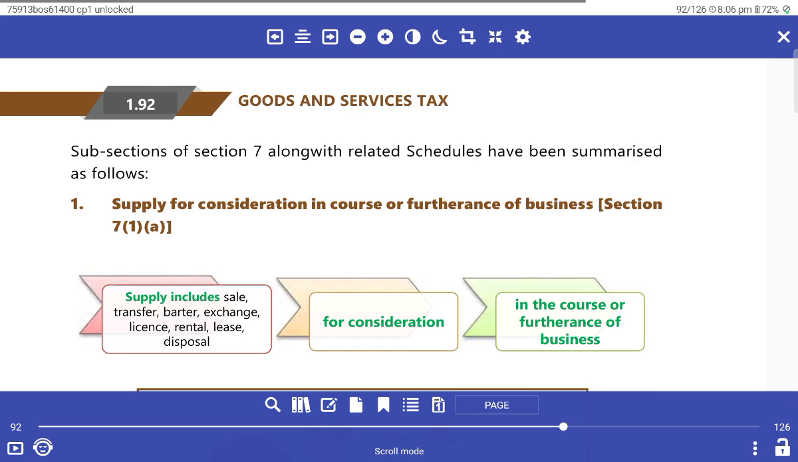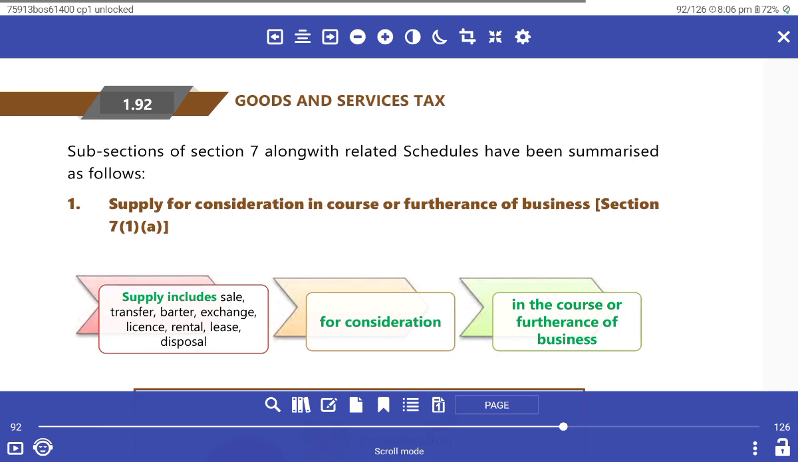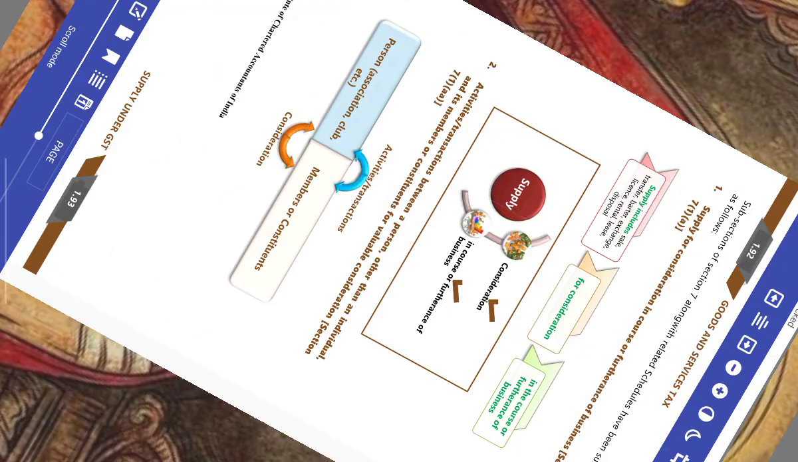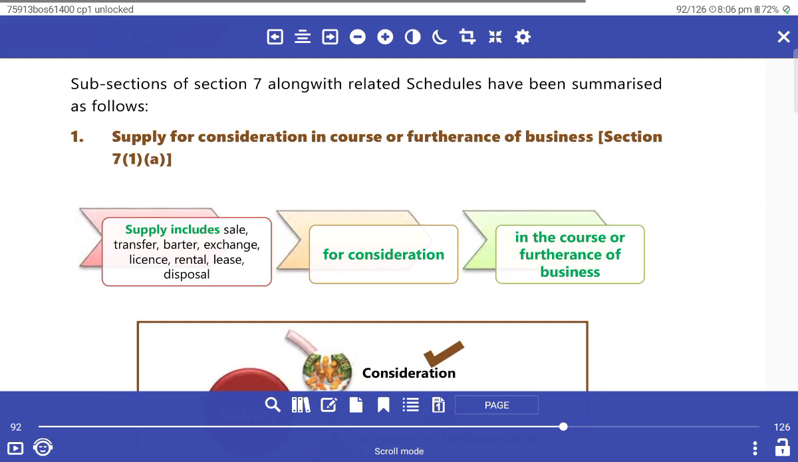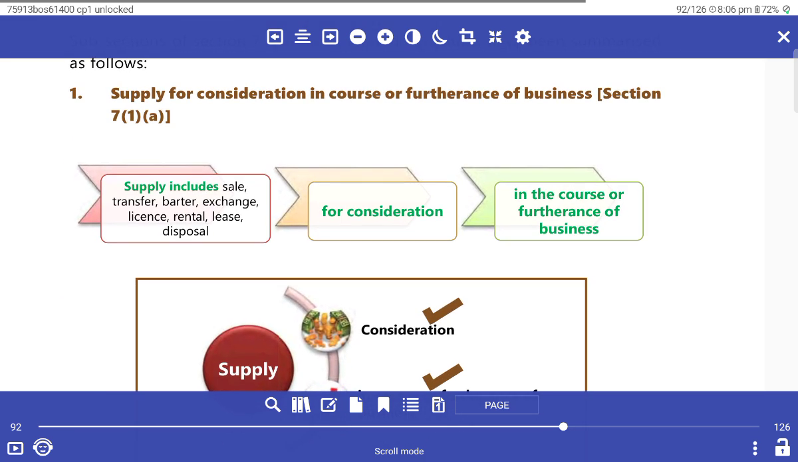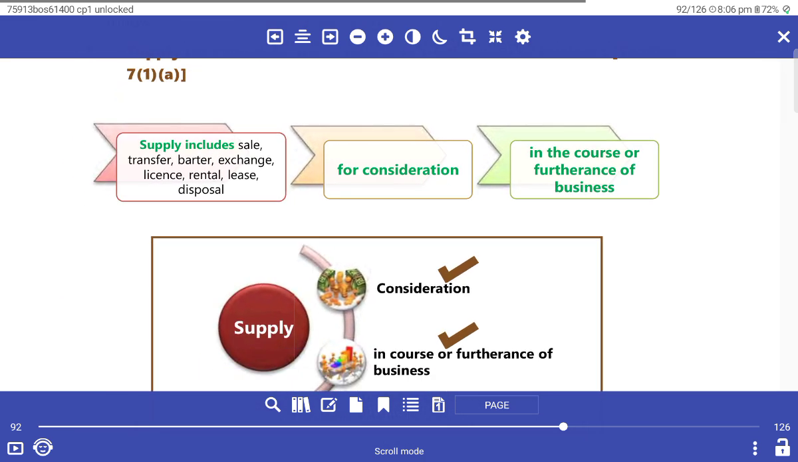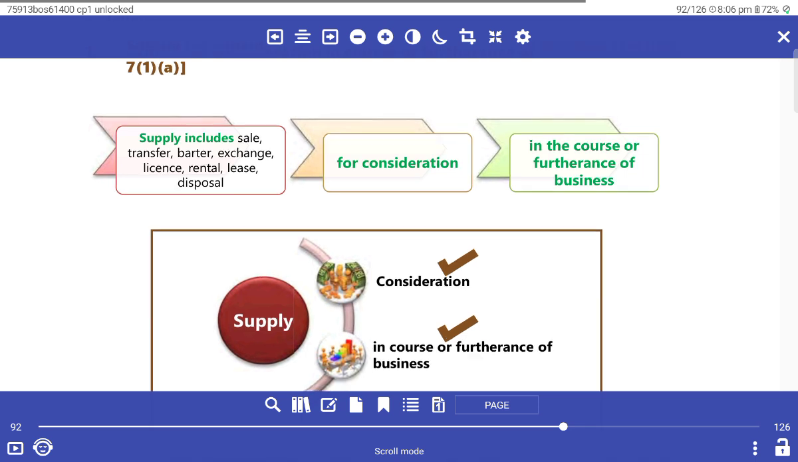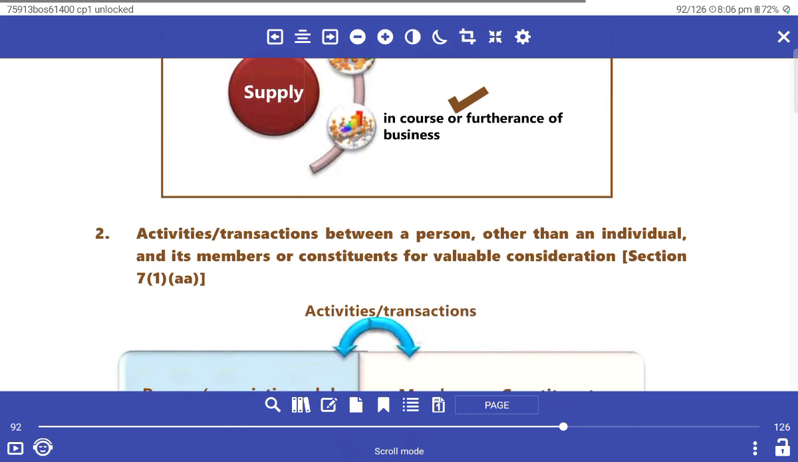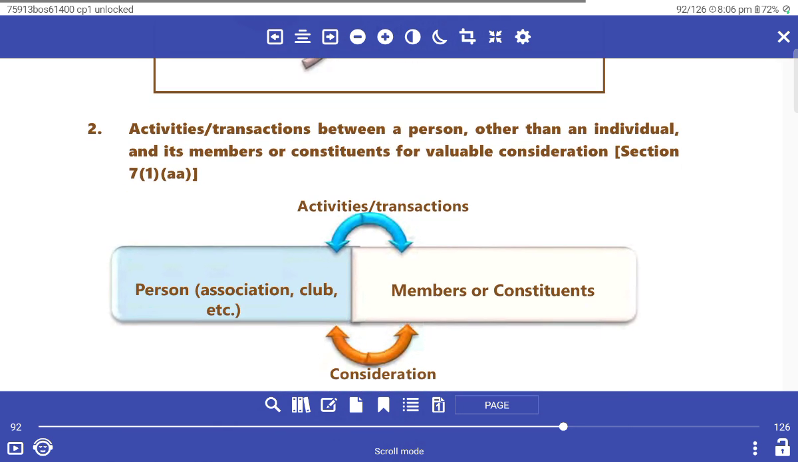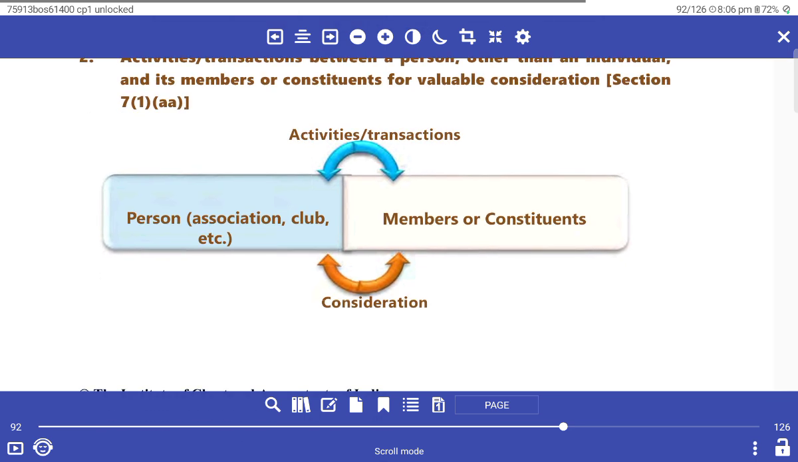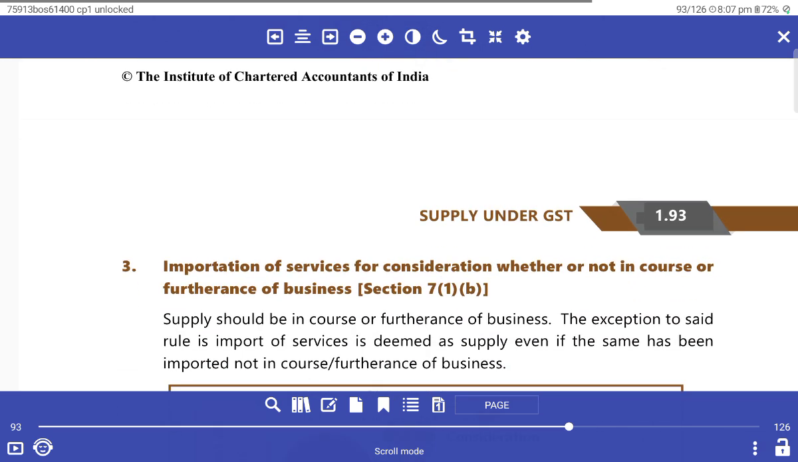Subsection 7 is to be read along with the schedules, which are summarized below. Supply for consideration in the course of business, Section 7 only. Supply includes sale, transfer, barter, exchange, license, rental, lease, disposal, for consideration in the course of business. Consideration in the course of business, supply, activity, transaction between persons other than individuals or members, constitutes variable consideration, Section 7 only. Activity or transaction of members for consideration, persons, associations, clubs and members of constituents.